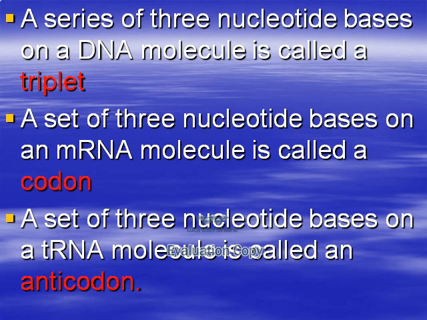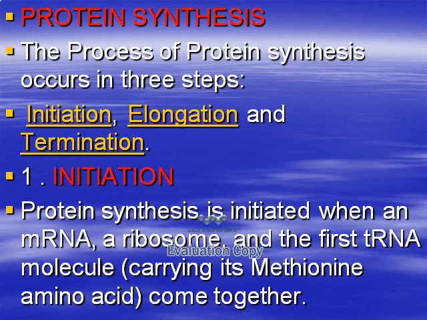Three definitions are important: triplet, codon, anticodon. Triplet means 3 bases on DNA. Codon means 3 bases on mRNA. Anticodon means 3 bases on tRNA. So 3 definitions: triplet, codon, and anticodon. Let's start now with protein synthesis. The process of protein synthesis occurs in 3 steps: initiation, elongation, and termination. Initiation means to form an initiation complex.